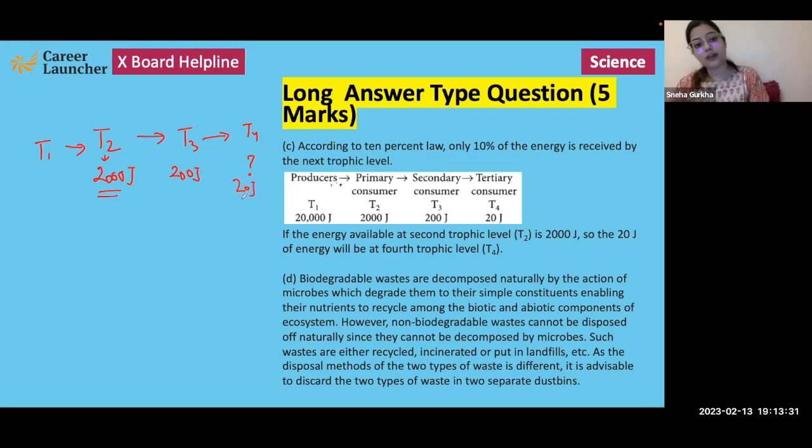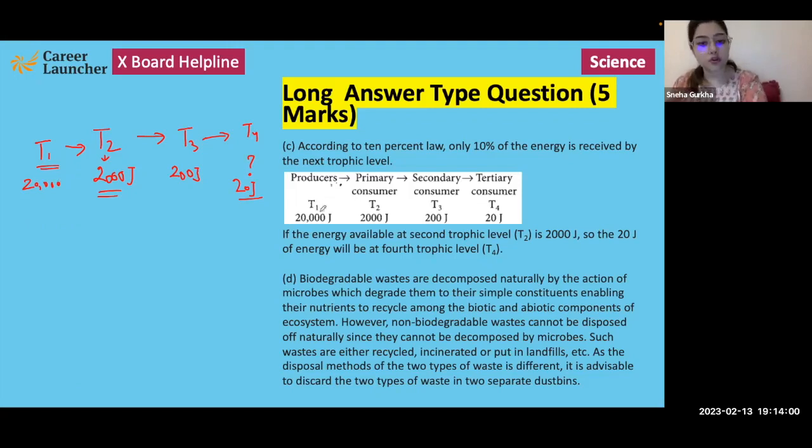So only 20 joules will be passed on to the fourth trophic level. Therefore, we can also guess that the energy that would have been present at the first trophic level would have been 20,000 joules. Although that's not necessary for the question, we can get the answer even without calculating the energy present at the first trophic level, but just for understanding purposes, we can calculate that as well.